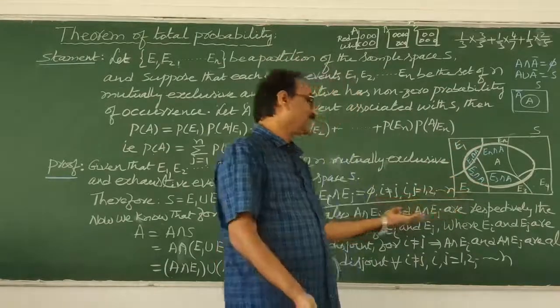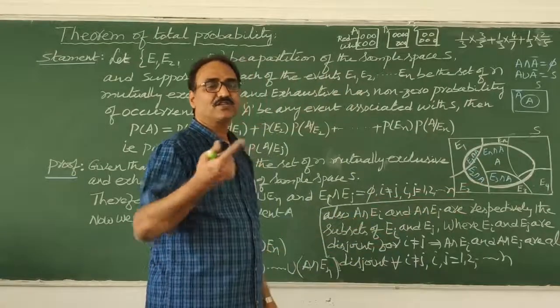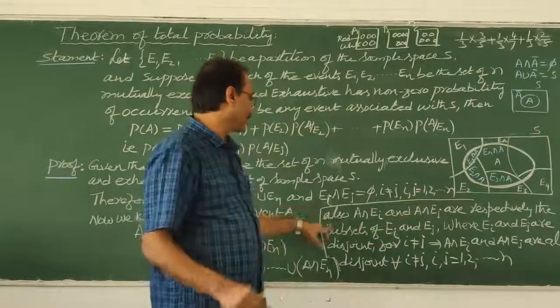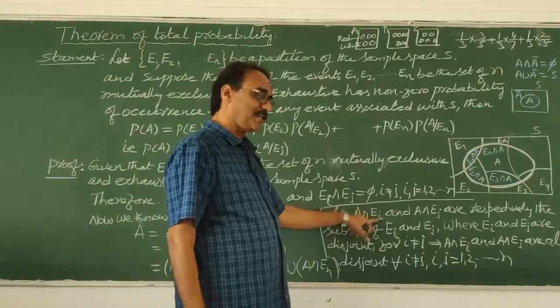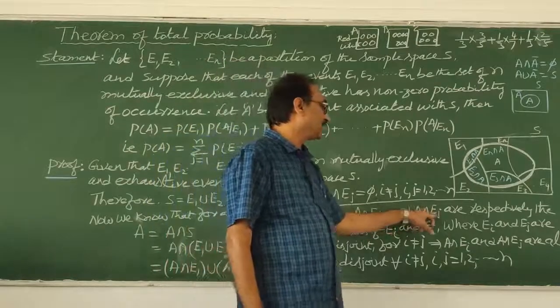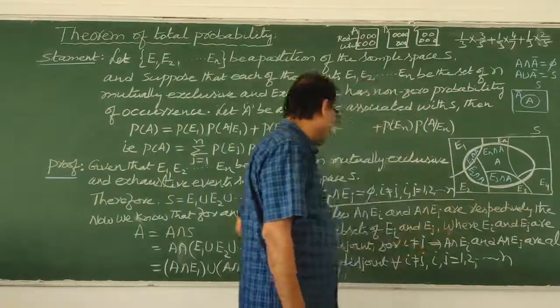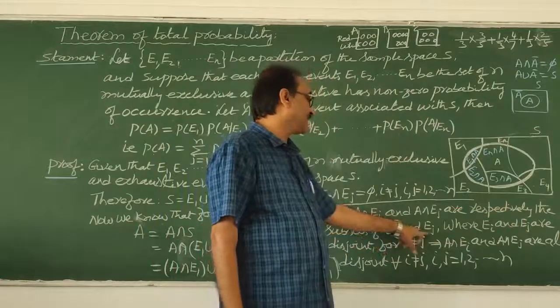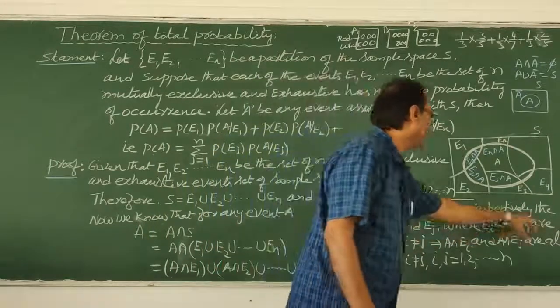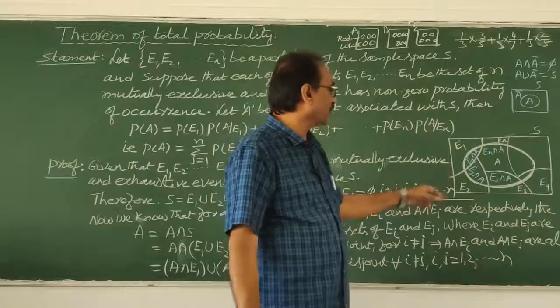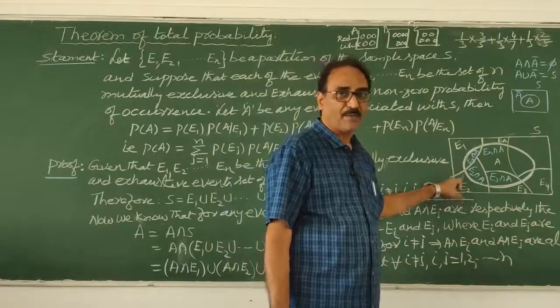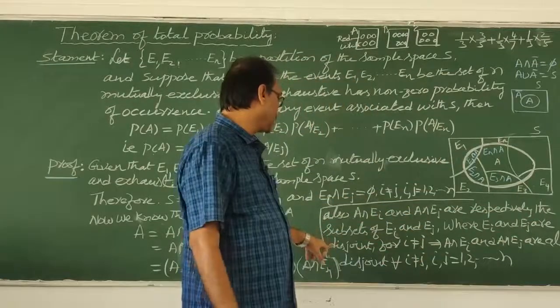Correct only, no? That is what he is saying. Instead of E1, E2, he is saying EI, EJ. So therefore now you understood. Also, A intersection EI and A intersection EJ are respectively subsets of EI and EJ, where EI and EJ are disjoint. Correct only, no? E1, E2 don't have anything in common. So that's why EI and EJ are disjoint.